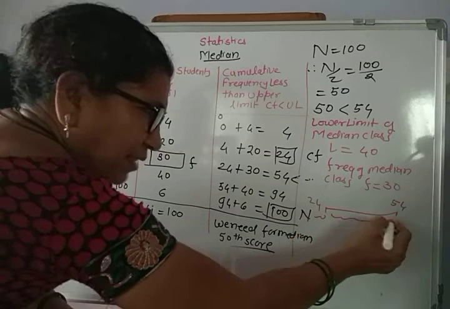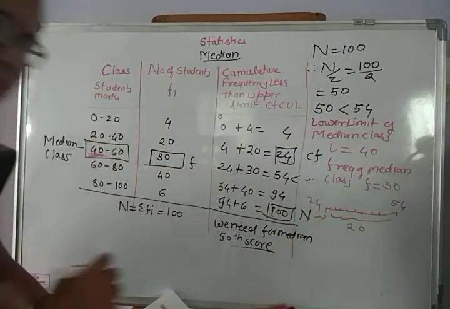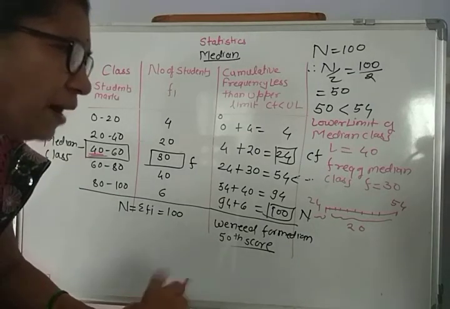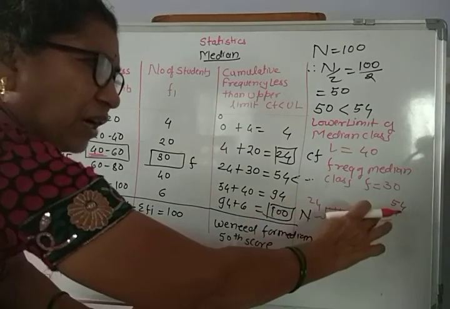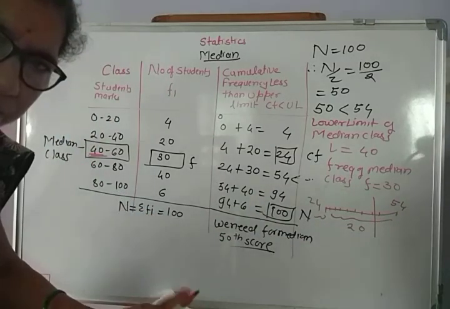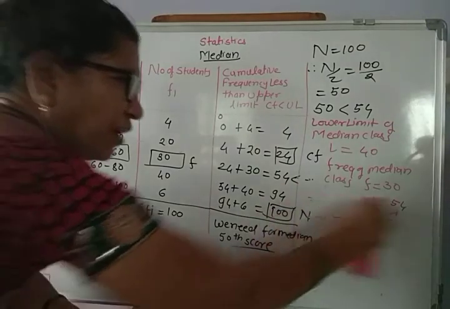The width of this class is 20. So we have to divide this class into 30 parts, and after 24, the 26th part we have to take somewhere here. Understood? That is 24 plus 26 is equal to 50.